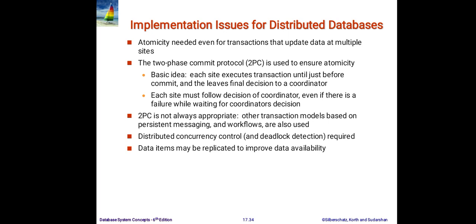Data items may be replicated to improve data availability. So whenever we want to implement a distributed database, we have various strategies or techniques to achieve atomicity, then data replication, then the two-phase commit protocol or some persistent messaging mechanisms. So this is all about distributed database system architecture.